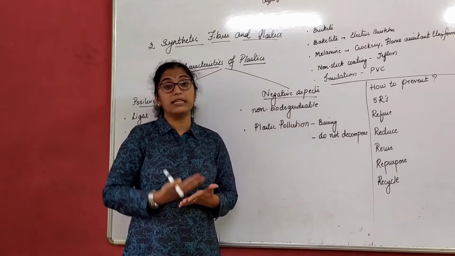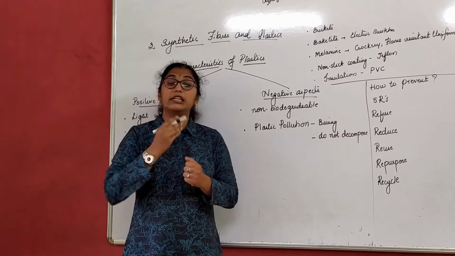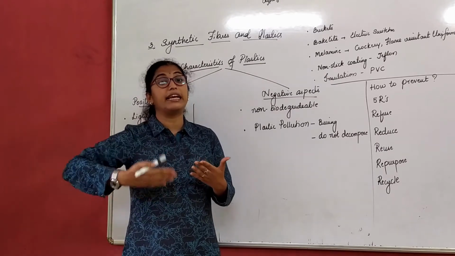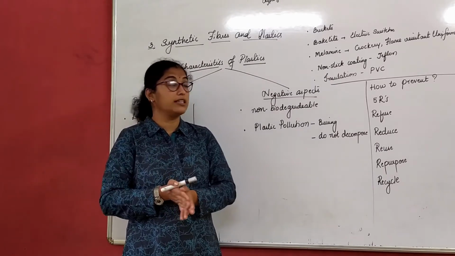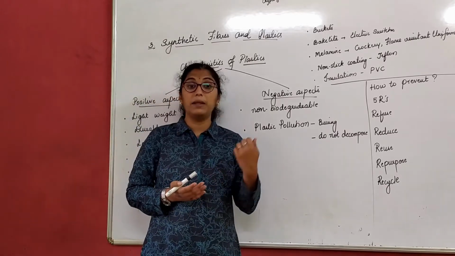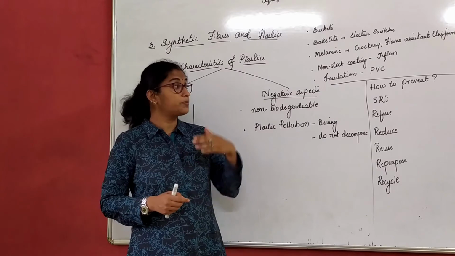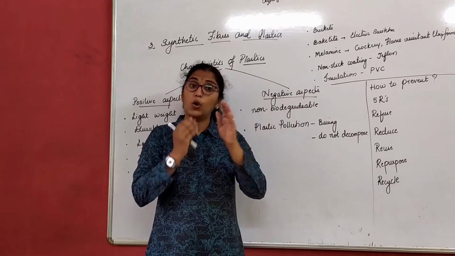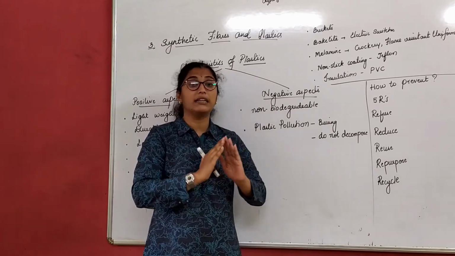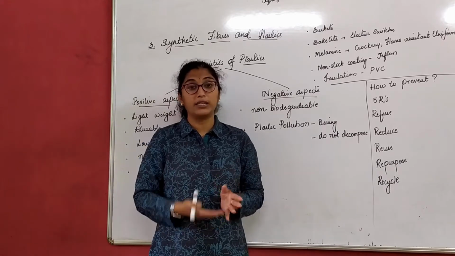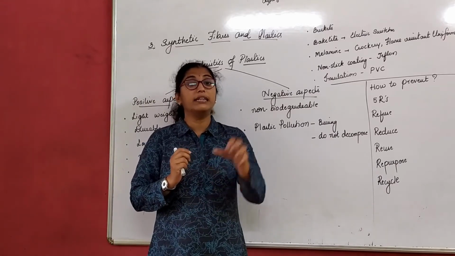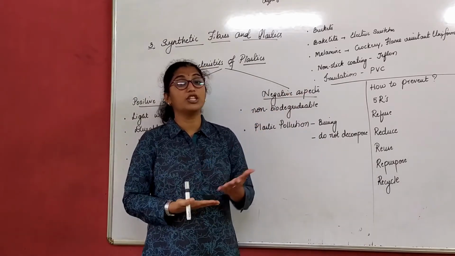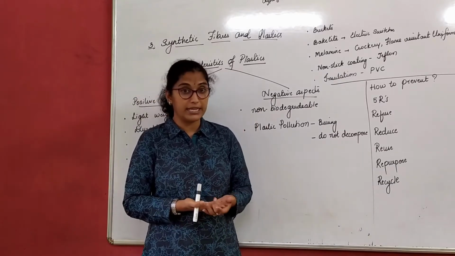So what are thermoplastics? Plastics which can be remolded, reshaped, or given the desired color and size again and again. We can remold them. Such a type of plastic is called a thermoplastic. Examples are PVC and polythene, right? Under thermosetting plastics, we studied that the plastic is molded only once and given a shape and a desired color, and again we cannot remold it. Whatever shape, color and size we wanted can be done only once in the beginning. Later we cannot remold it. Such a plastic is called thermosetting plastic, right?